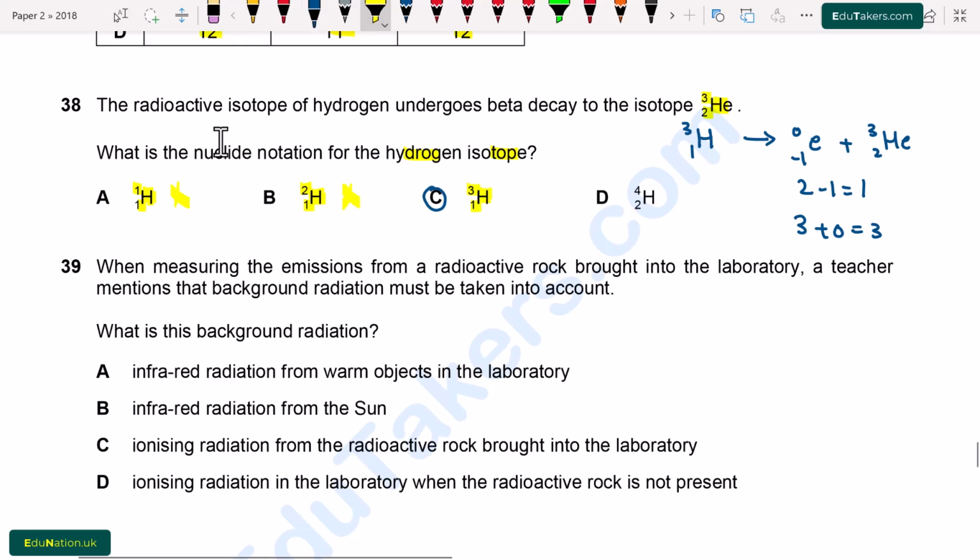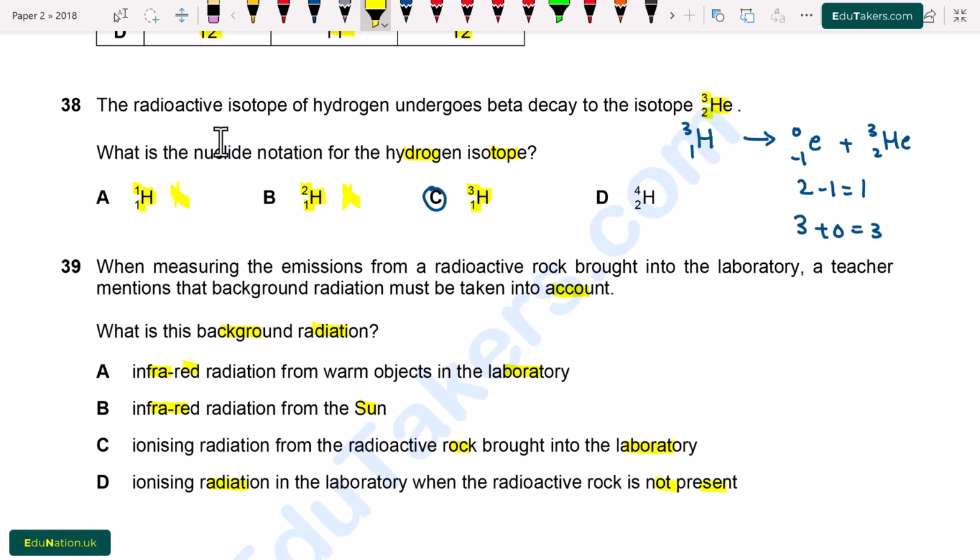Question number 39. When measuring the emission from a radioactive rock brought into the laboratory, a teacher mentions that background radiation must be taken into account. What is this background radiation? Option A. Infrared radiation from the warm object in the laboratory. B. Infrared radiation from the sun. C. Ionizing radiation from the radioactive rock brought into the laboratory. D. Ionizing radiation in the laboratory when the radioactive rock is not present.